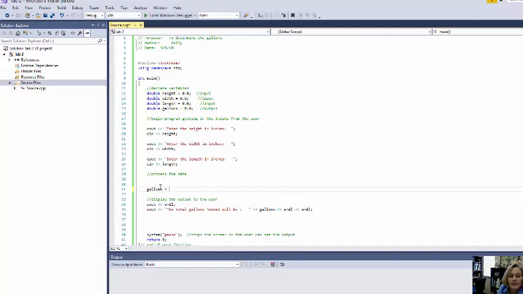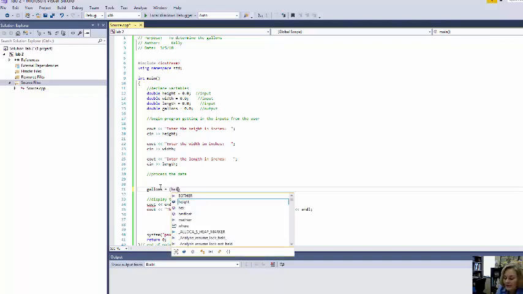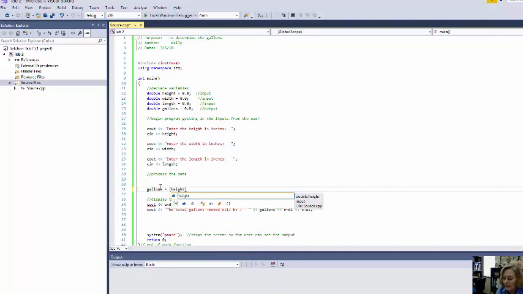So gallons is going to equal, excuse my alarm, I have to go to class in just a minute. What did we say that formula was? Height times width times length. And then we said we have to divide that by, what do we divide by? 231, because there are 231 cubic inches in a gallon.